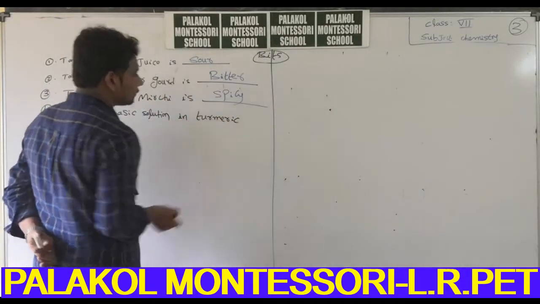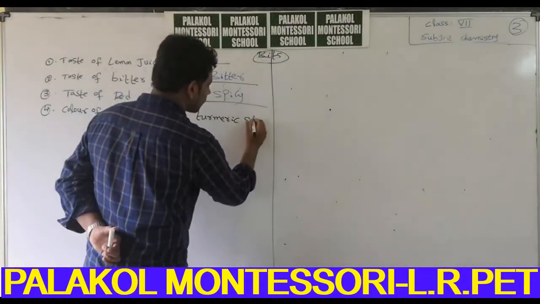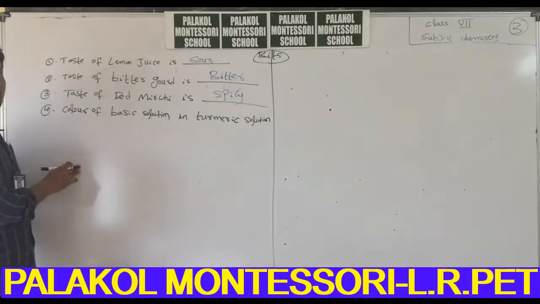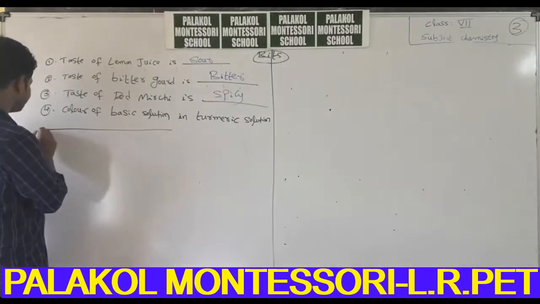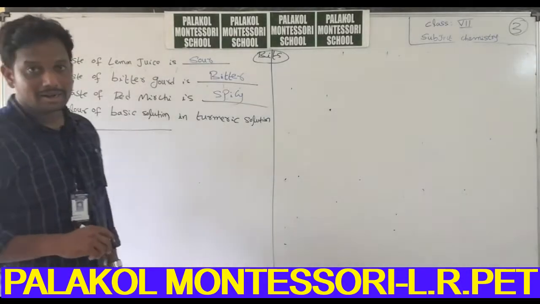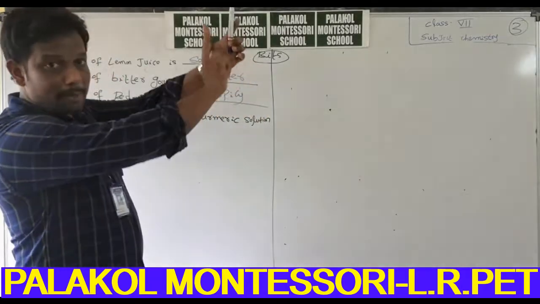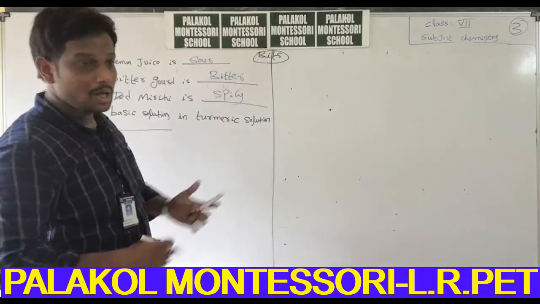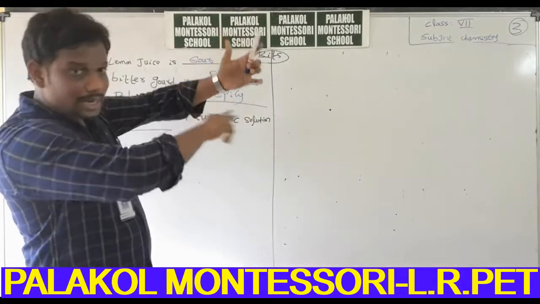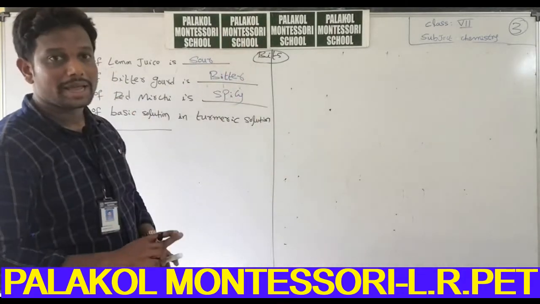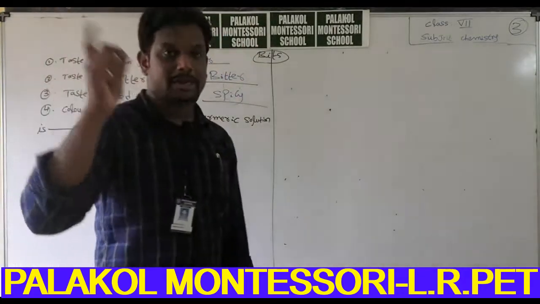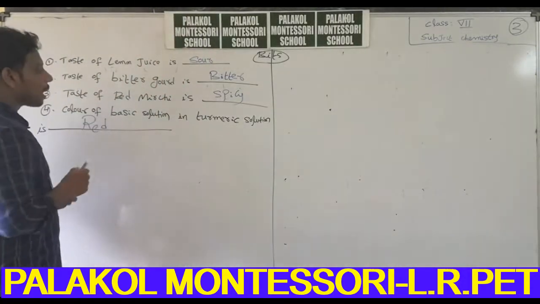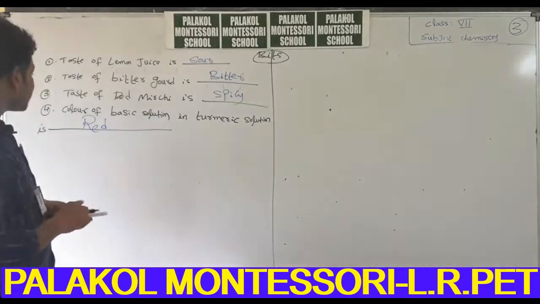Color of basic solution in turmeric solution or powder. In a basic solution, for example soap solution, what is the color? On paper I write the number 3 in turmeric paste and spray it with soap water, and it converts into red color. I did this activity in the previous classes. So the color of a basic solution in turmeric solution is red.